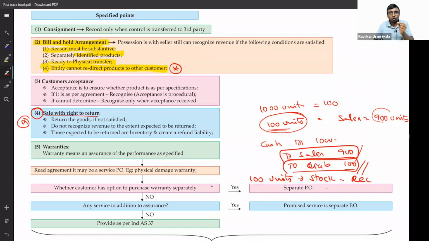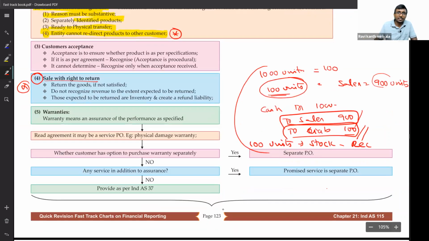A separate journal voucher is supposed to be raised to recognize the 100 units at cost. Obviously, inventory will be at cost or NRV, whichever is lower. The same rule is supposed to be followed. That is one crucial point. Actually, in Accounting Standard 9, there was no guidance, nothing. It was a very simple standard. Ind AS 115 is a very big standard, beautiful and difficult. They have given as much guidance as possible.